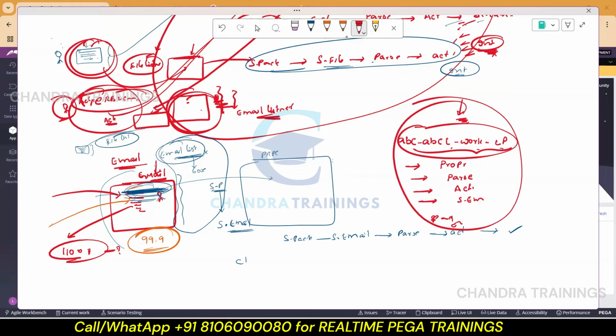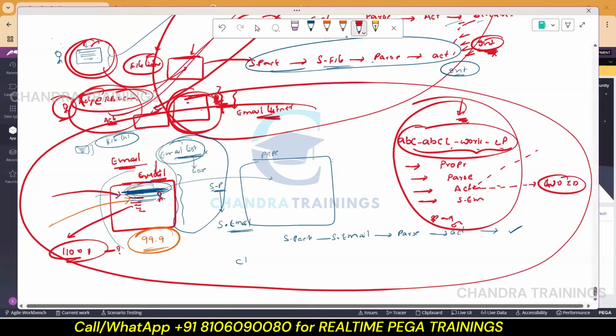This activity is mainly to be designed to generate a work object ID. For generating work object IDs, we have n number of OOTB activities. If your requirement is the same, try to use an existing OOTB activity, or if your requirement is something different, create your own activity. When you're working with service SOAP, we have a wizard.